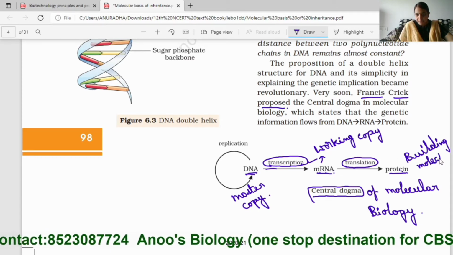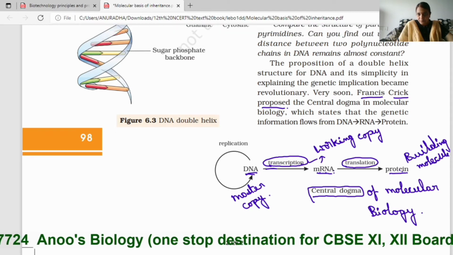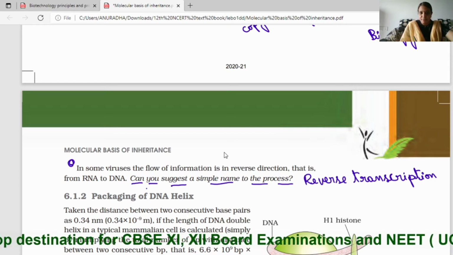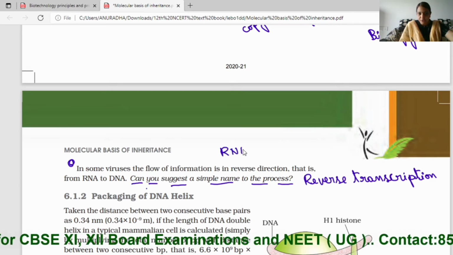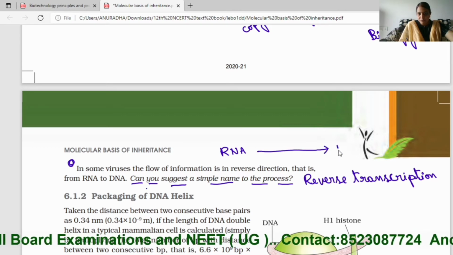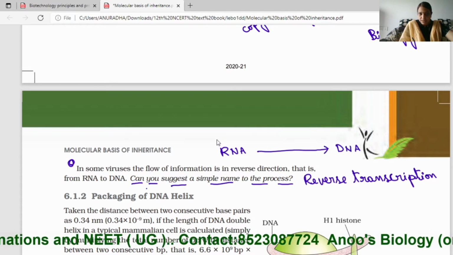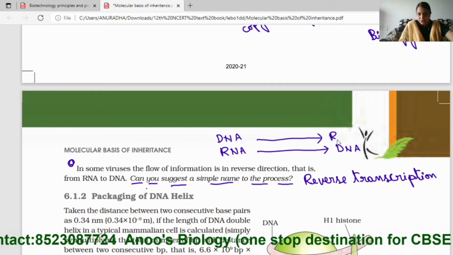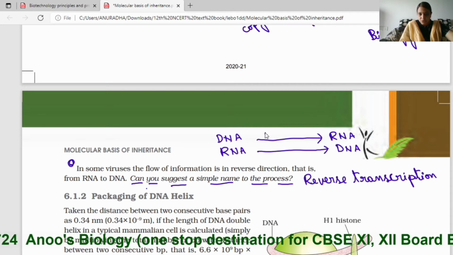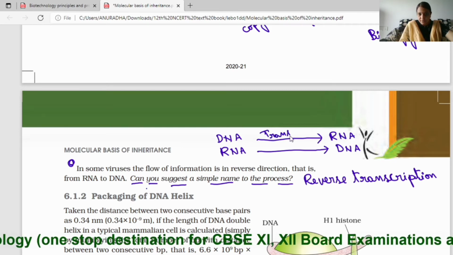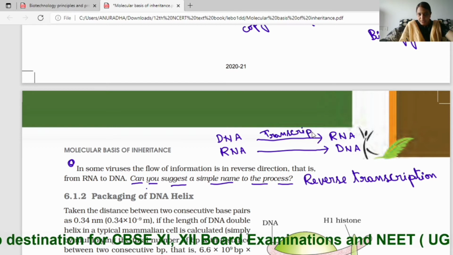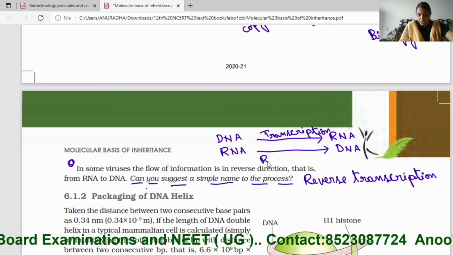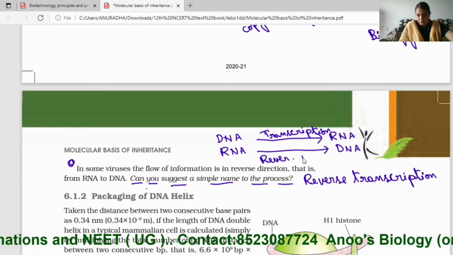This flow of genetic information is generally from DNA to RNA. But in some viruses which have RNA as their genetic material, the flow of genetic information is from RNA to DNA. The flow from DNA to RNA is called transcription, whereas the flow from RNA to DNA is called reverse transcription. It is taking place in the reverse direction.